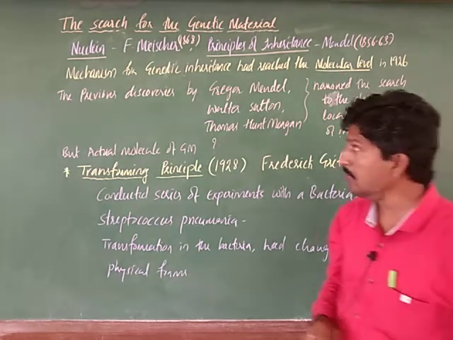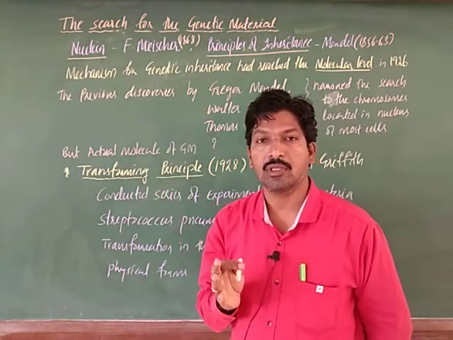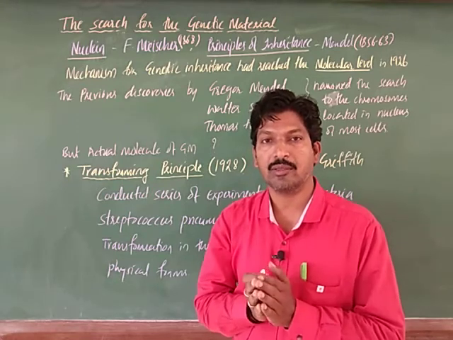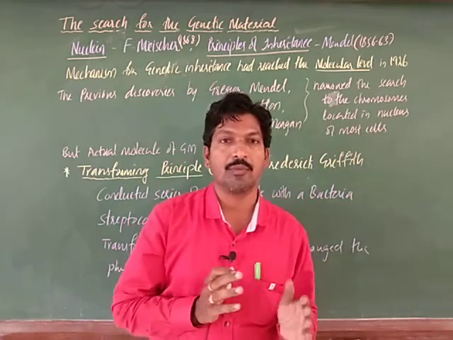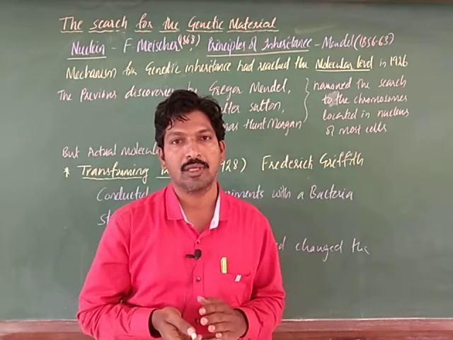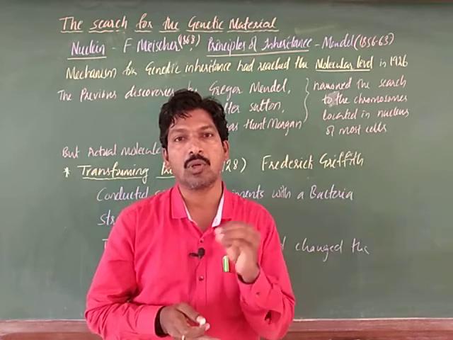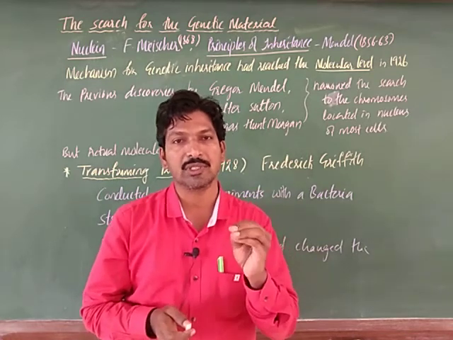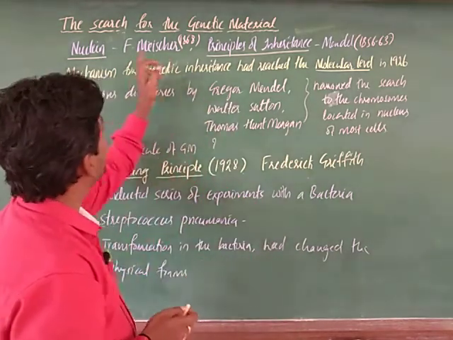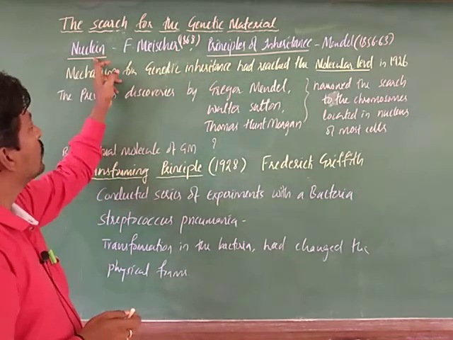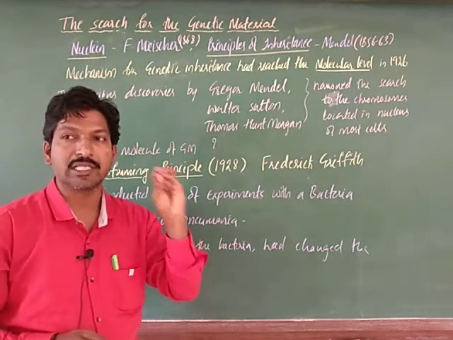During that time Mendel called the genetic material a factor, something that transfers characters from parents to offspring, but he did not explain which molecule is causing it. He simply used the term factor. Miescher identified nuclein, but he also did not explain that this is the genetic material.